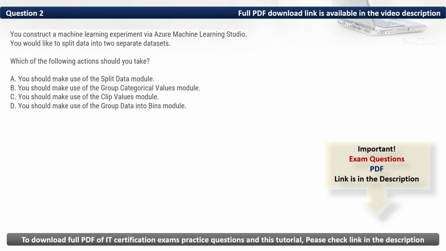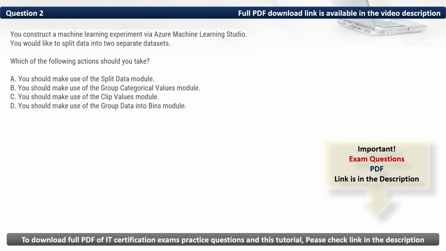We have B. You should make use of the group categorical values module. This module is used for grouping similar categorical values, not for splitting data. Then we have C. You should make use of the clip values module. This module is used to limit numerical values within a specified range, not for data splitting. Then we have D. You should make use of the group data into bins module. This module bins continuous data into discrete categories but does not split datasets.